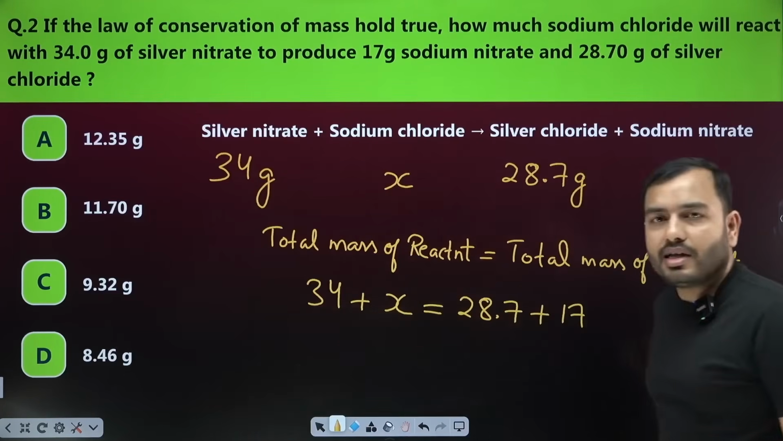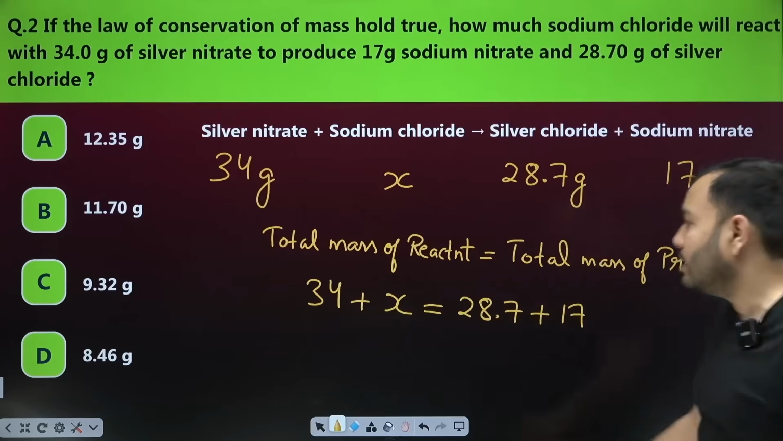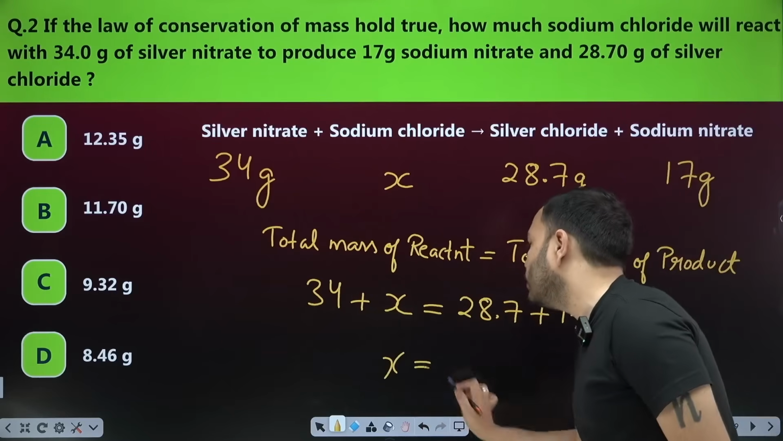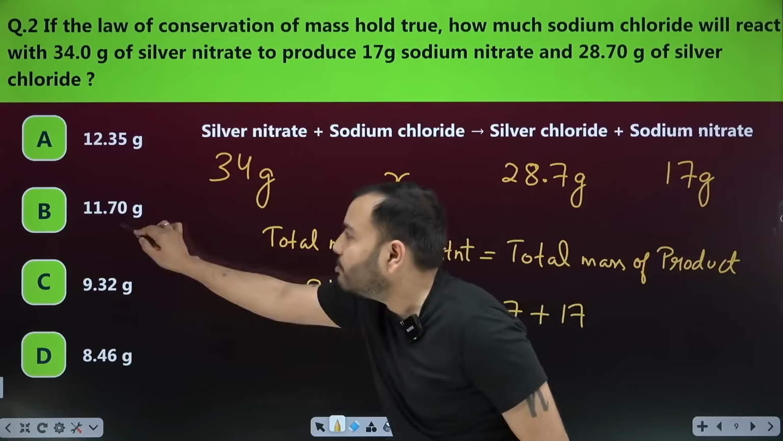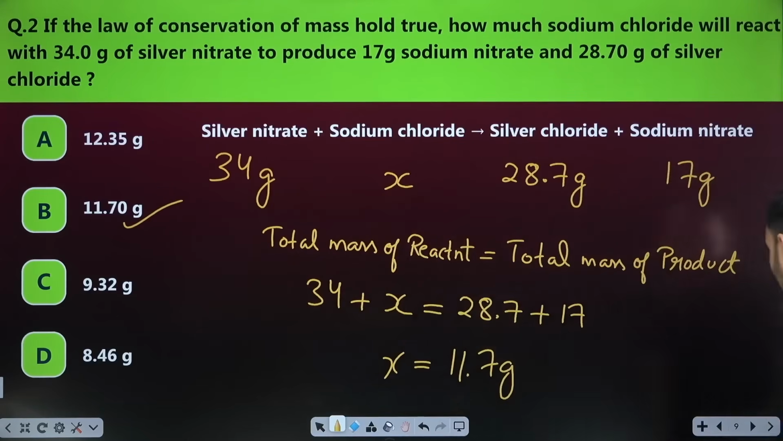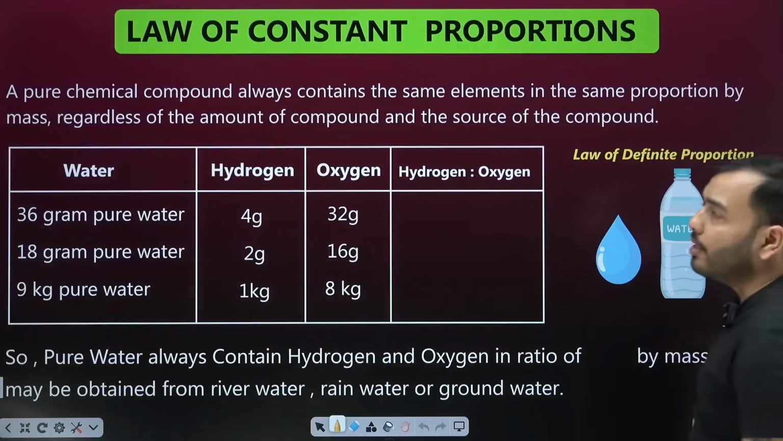Say bhai, is it doable? Solve it and do comment the answer. You will do it. The value of X is to be calculated, so you calculate it from here. It will be 11.7 gram after calculation. Option B is the correct answer. Say it's an easy question. Very easy, sir. Let's go bhai, move forward.